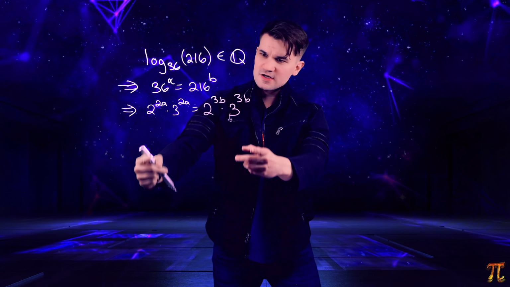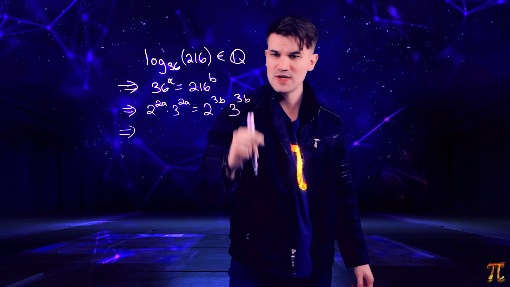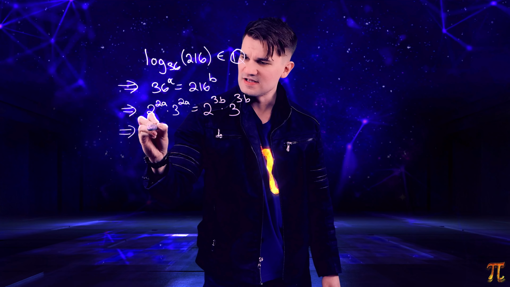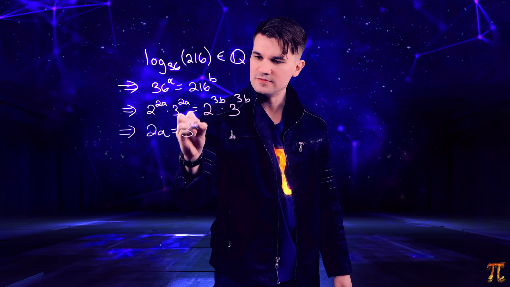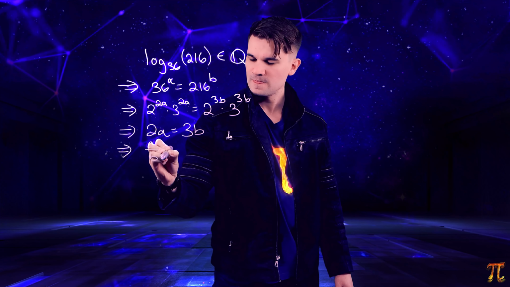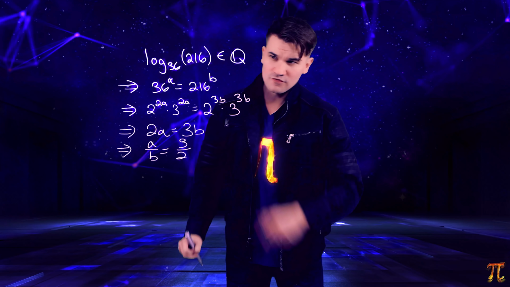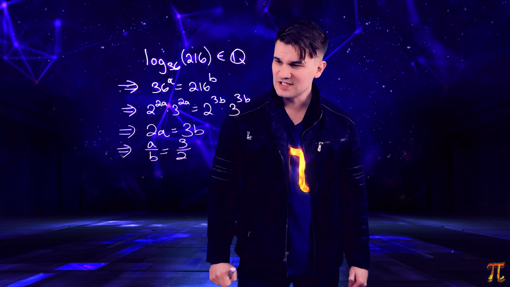Alright, and from here we only get one equation, right? We get 2a equals 3b, and then again 2a equals 3b. So this says that 2a equals 3b, and so a over b equals 3 over 2, which is the value we got for log base 36 of 216.